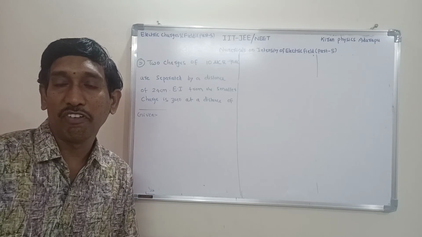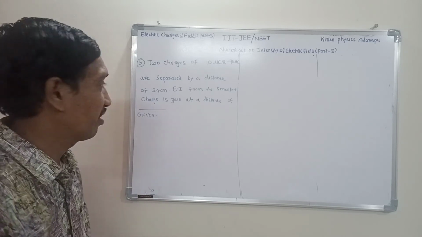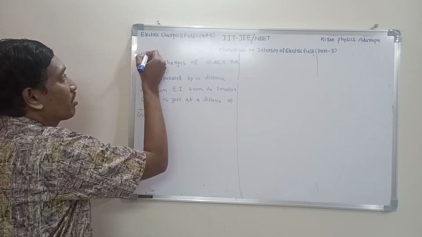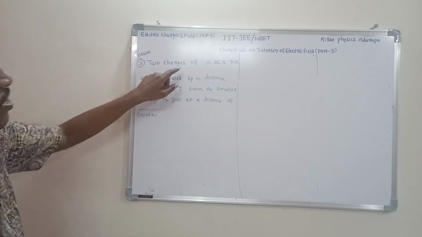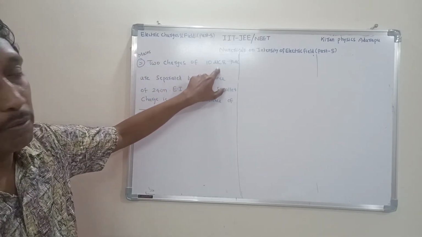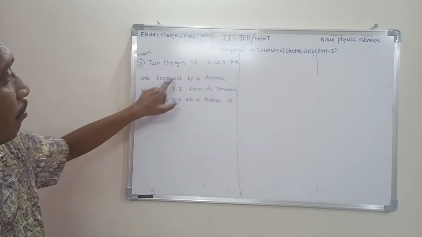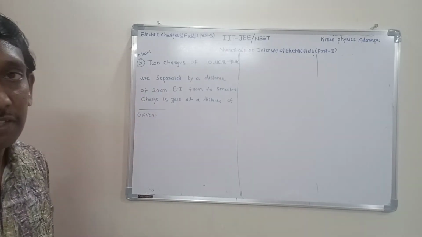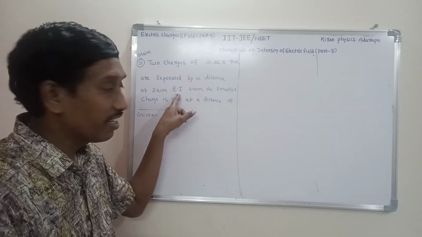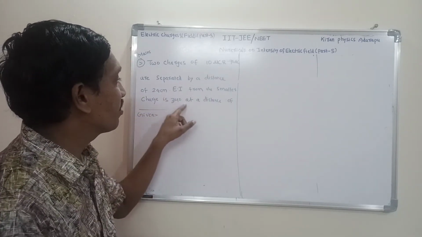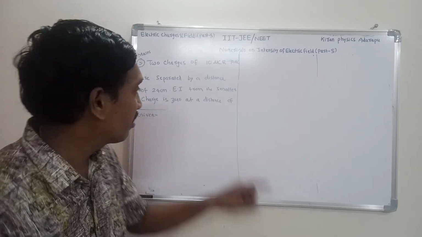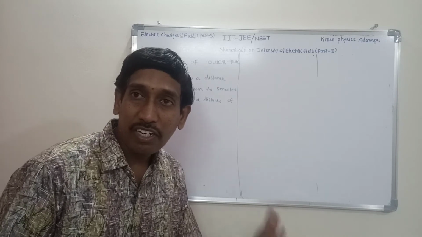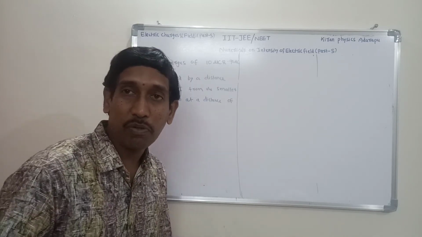Right, I want to explain one more question. This is the last question here. This is also a previous mains question. Two charges of 10 microcoulomb and minus 90 microcoulomb are separated by a distance of 24 centimeters. The electric intensity is zero at what distance from the smaller charge? This is a simple question actually.